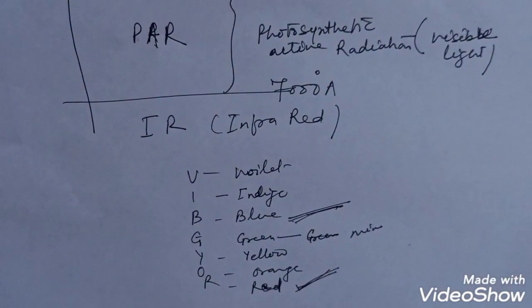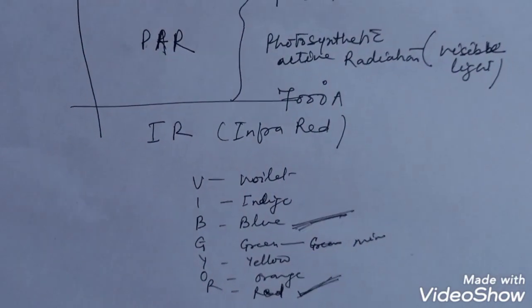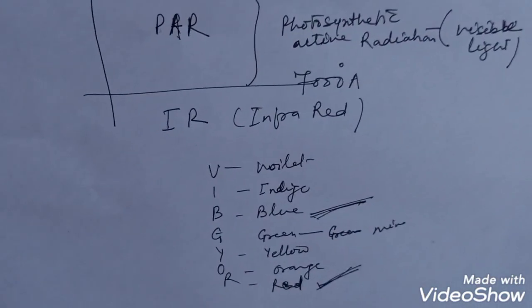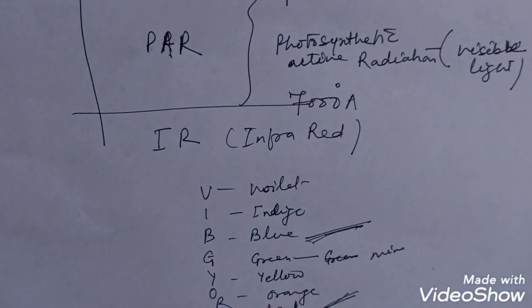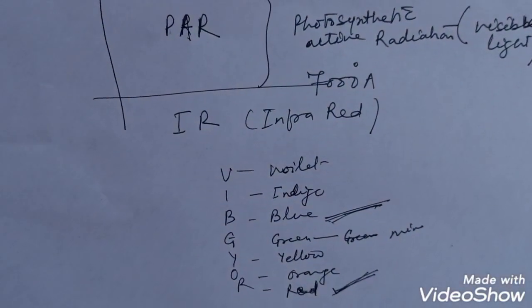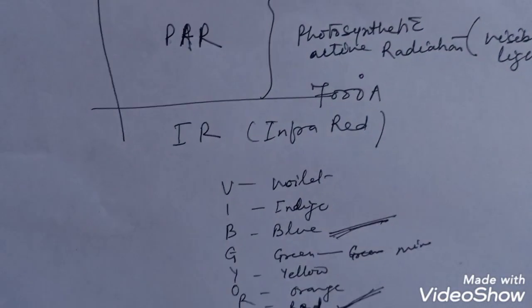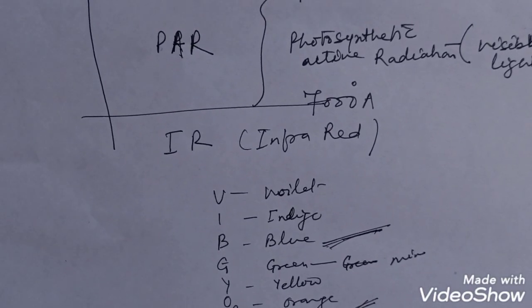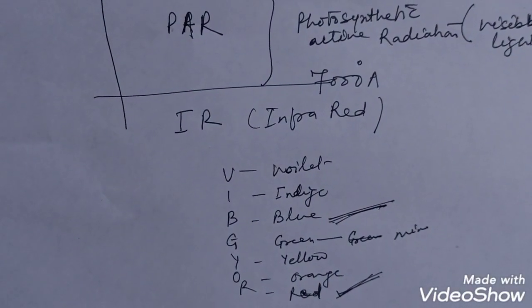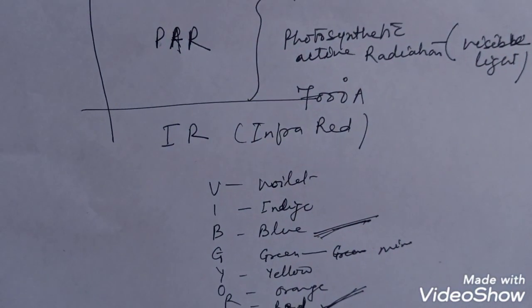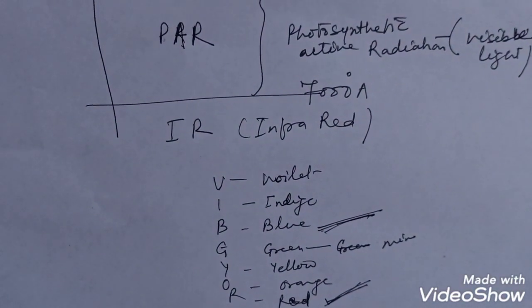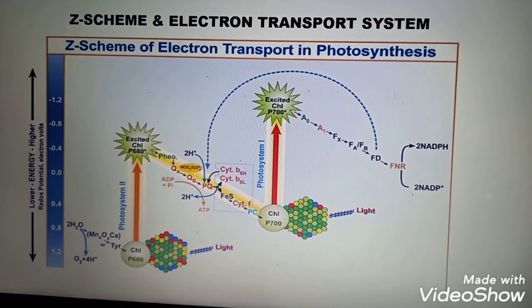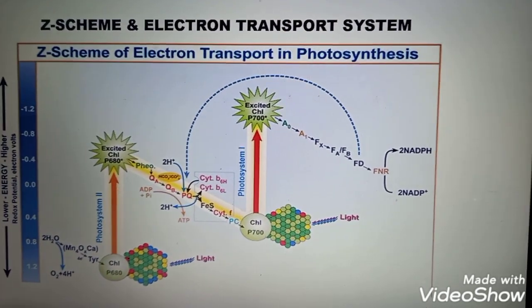The next step is that when all the chlorophyll molecules, carotenoid molecules and phycobilins absorb the solar light, they absorb the light quanta in the form of photons, and this light energy then migrates to the reaction center. This is the second step, and the reaction center is present in two types of photosystem, photosystem 1 and 2. The next step of the light dependent phase is the migration of light quanta to the reaction center.